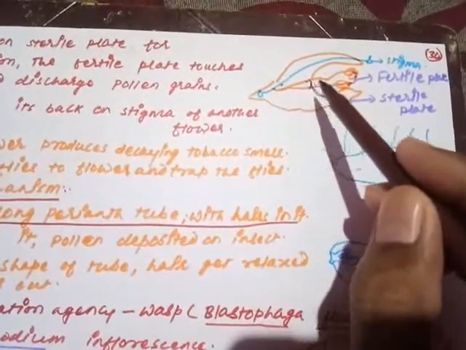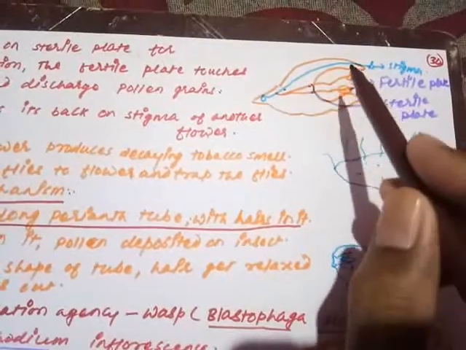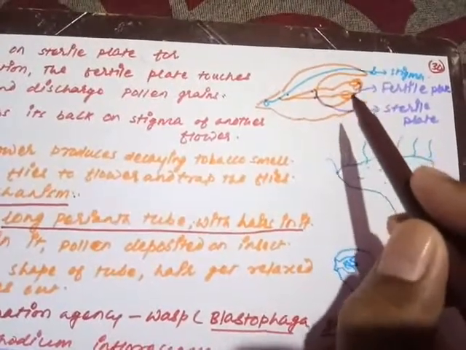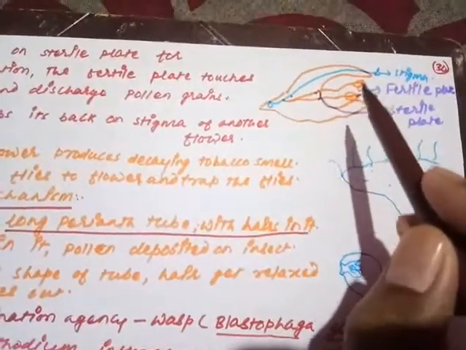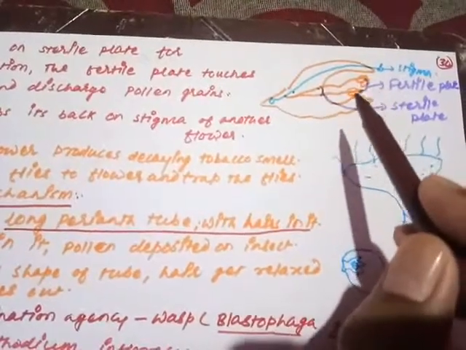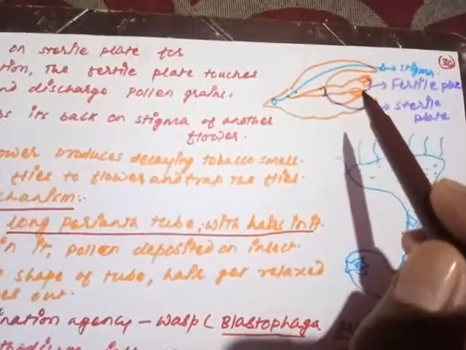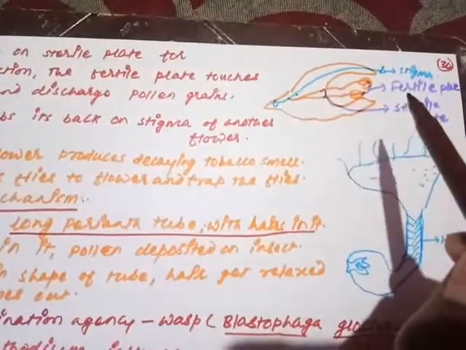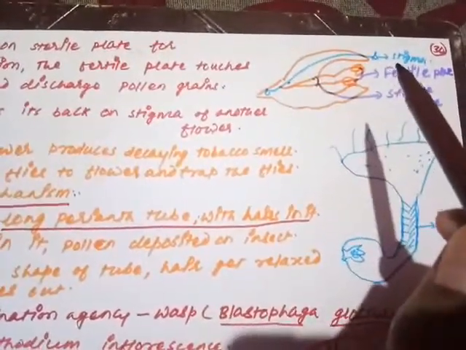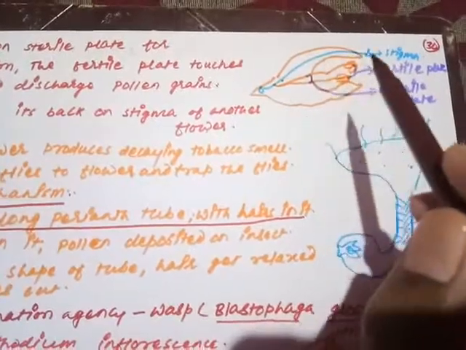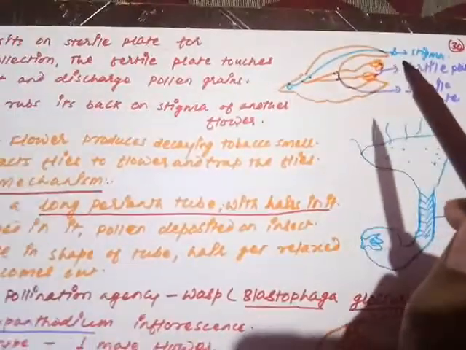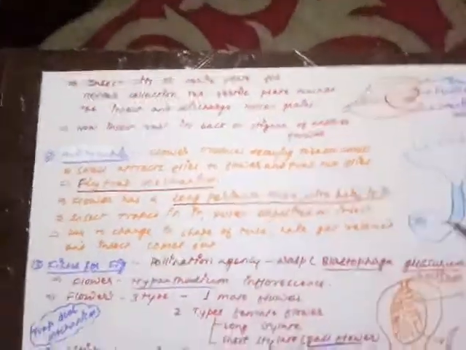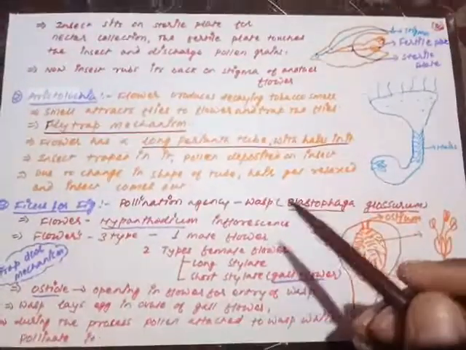When it sits on the sterile plate, due to the pressure exerted, the fertile plates come on top of the insect's body. Now they drop the pollen grains onto the body of the insect, and the insect is released from the flower and moves on to the next flower. When it sits there, the stigma will receive the pollen grains. This is a very specific mechanism observed in Salvia.